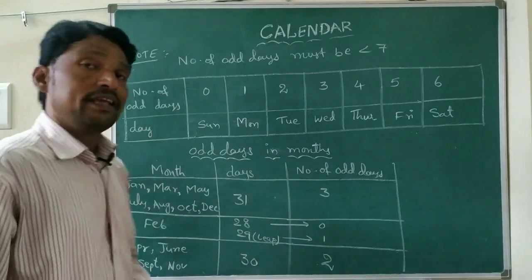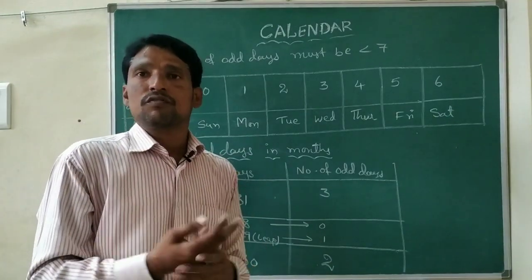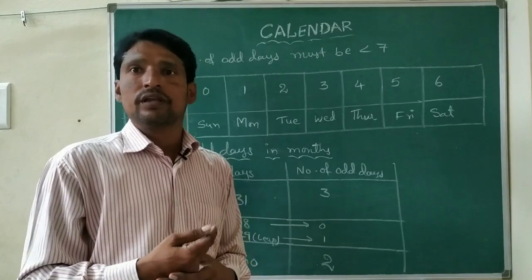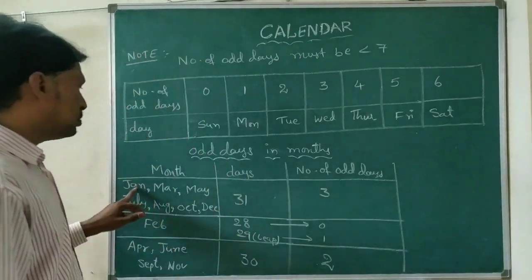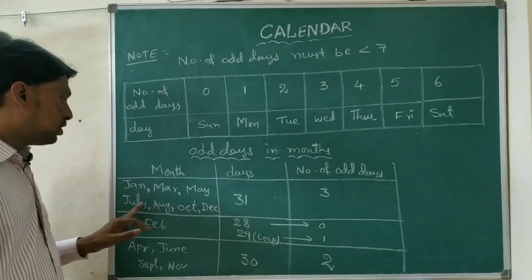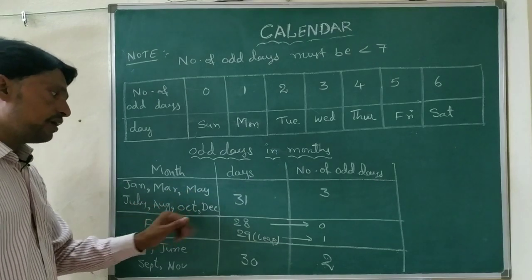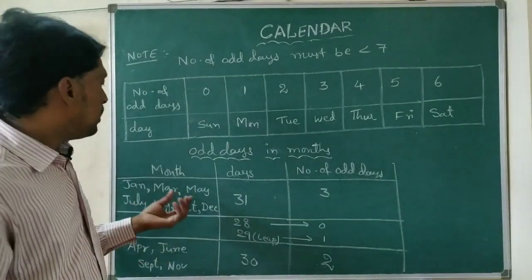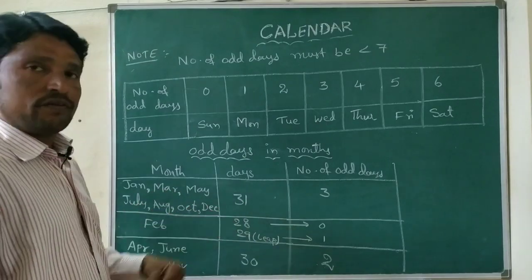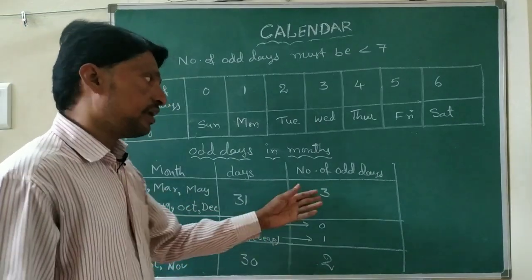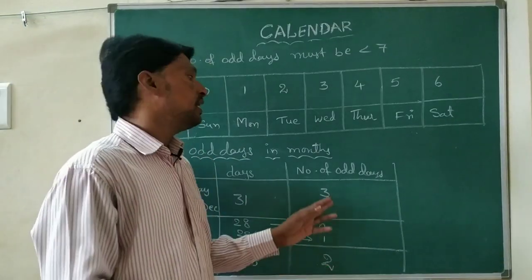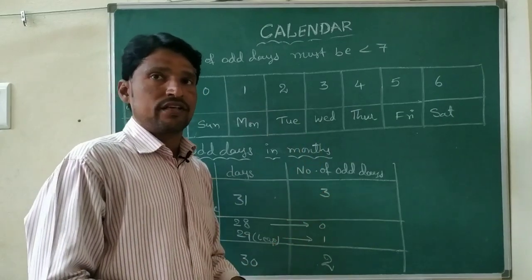Now odd days in a month. In January, how many odd days? February, how many? January, March, May, July, August, October, December: these months have 31 days. 31 days means the number of odd days will be 3. We already did this previously.